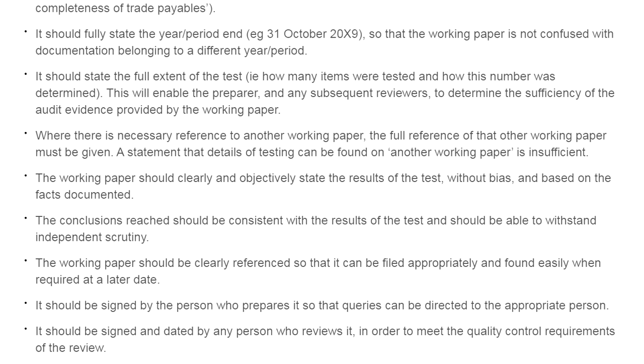If any haphazard things are going on, then a proper filing system should be maintained so that these working papers will be available even at a future date. There should be a proper signature of the person who prepared it, so that if any queries are there, they can be directed to the concerned person. It should also be signed and dated by any person who reviews it, so that it will be able to meet the quality control requirement of the review.